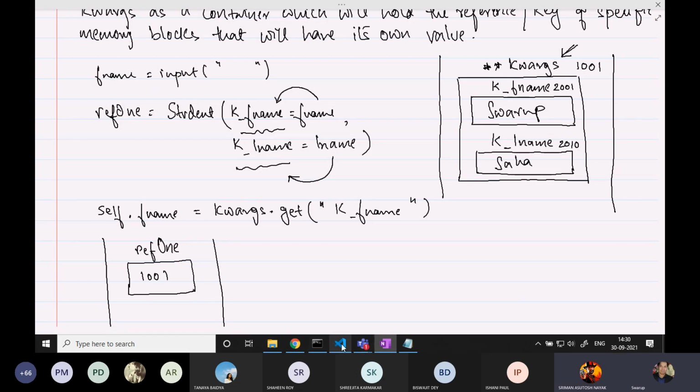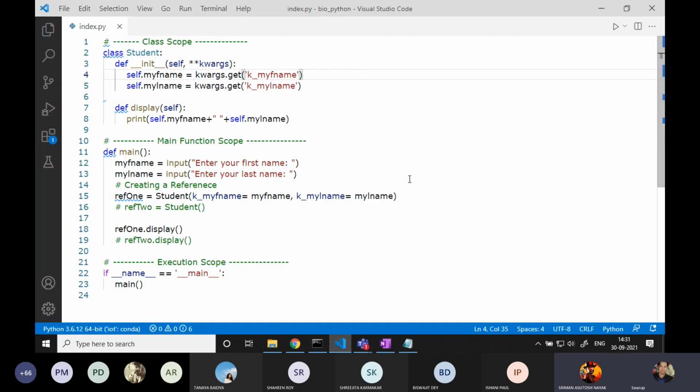Sir, ref1 is like another pointer then. Yes. Because everything is happening at this line only. Now comes the question, why are we using the self?